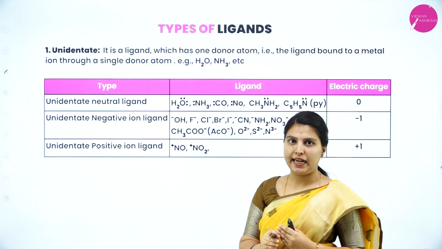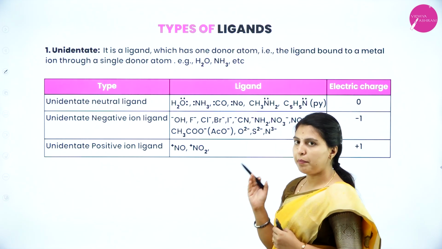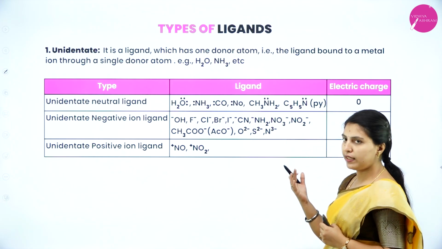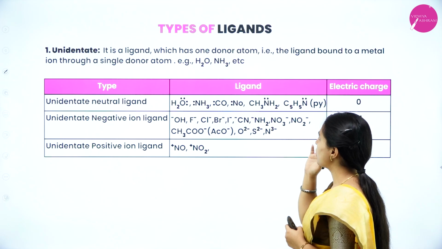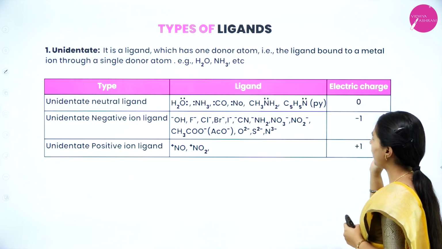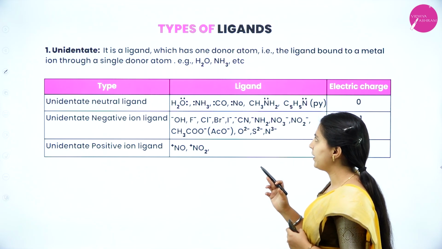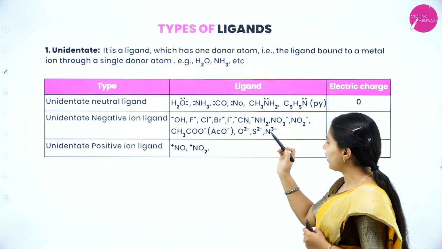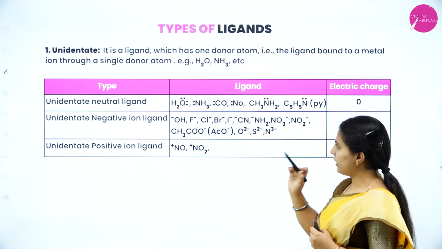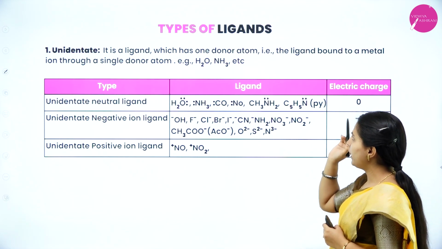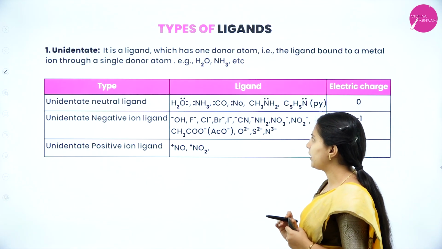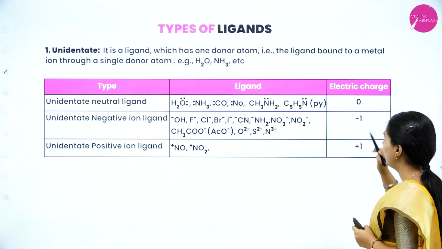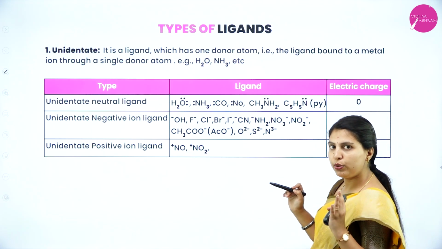Next, types of ligand. There are unidentate, bidentate and polydentate ligands. We'll discuss one by one. First, we'll see the unidentate ligand. It is a ligand which has one donor atom, that is, the ligand bound to a metal ion through a single donor atom. See here, like water, ammonia, etc. Unidentate neutral ligands, like water and ammonia, are neutral in nature, but unidentate ligands donate one donor atom to the central metal atom.